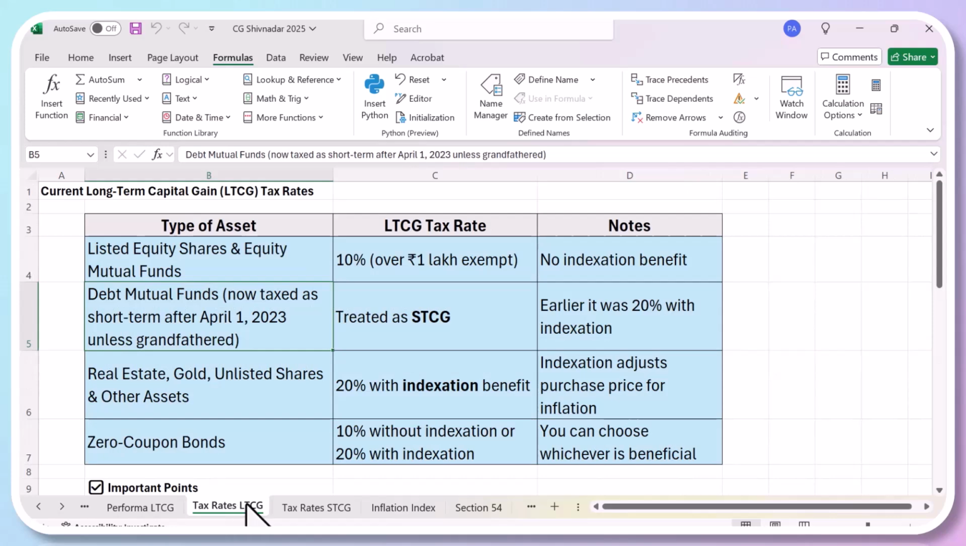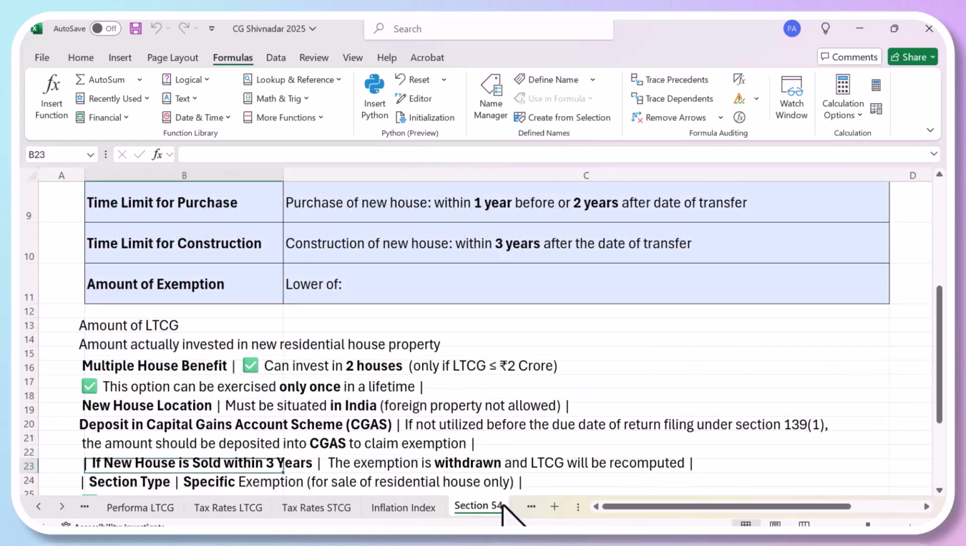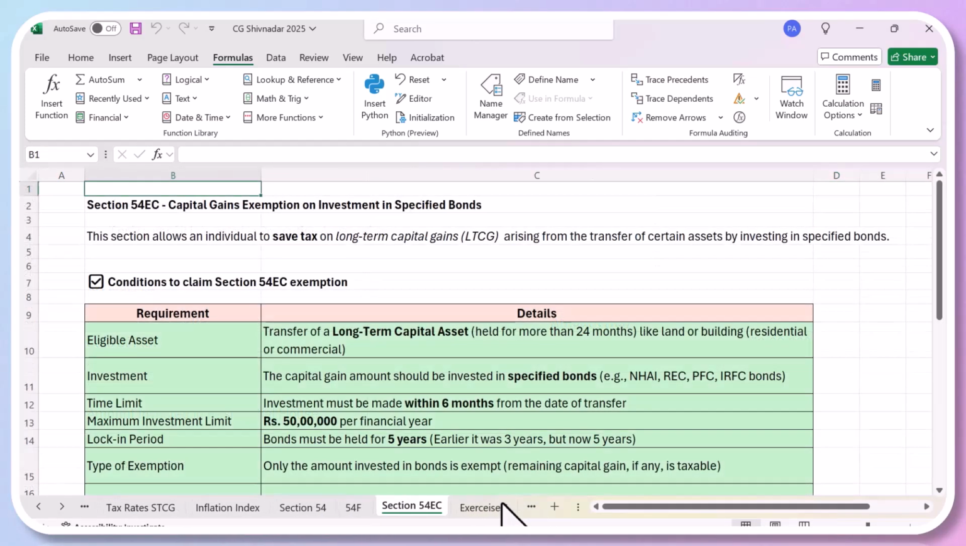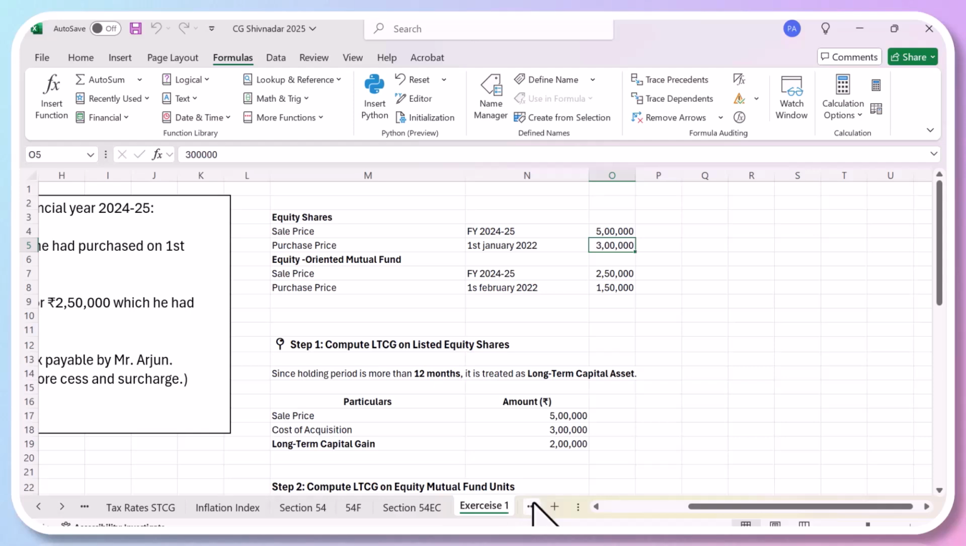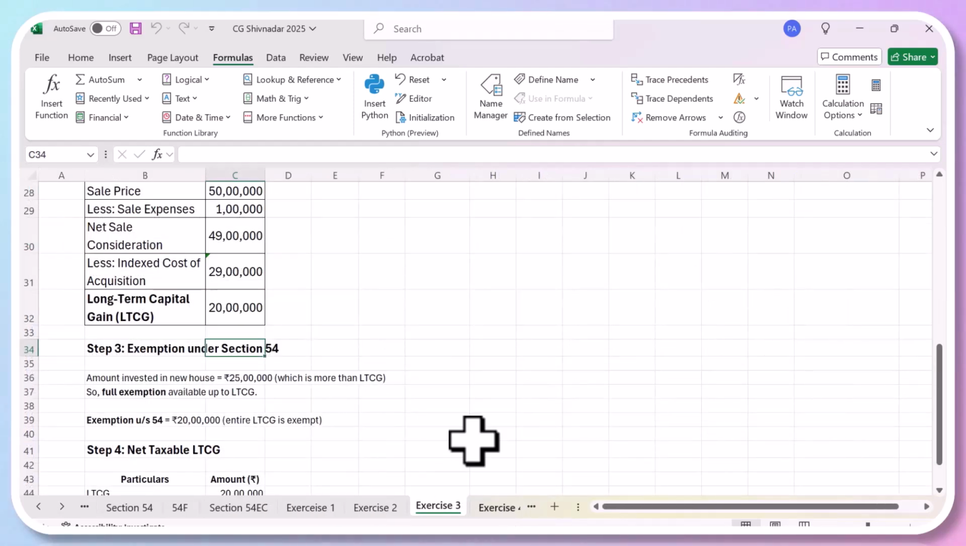Let's go to exercise number 3. We were, yeah. So Ananya, can you read? Sorry, Ananya, under exemption under section 54. Read it after this.